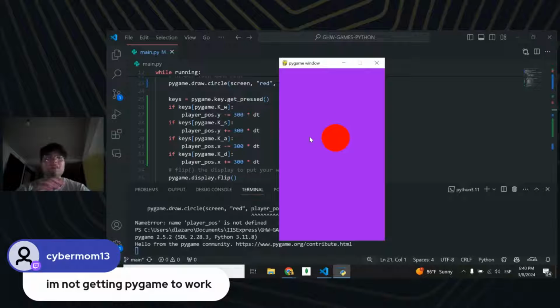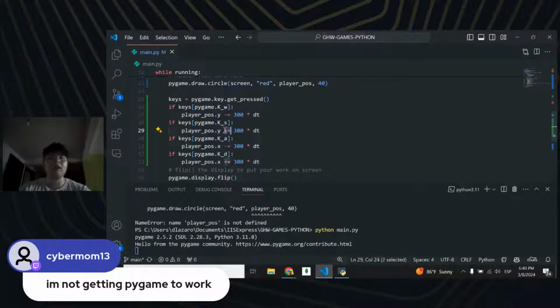Remember, the y-axis goes down, so if I go negatively, then I'm going up. But if I press my S key, I'm moving positively in the direction of my y-axis, which is down. That is why we are adding while we are pressing S, and subtracting when we press the W key.